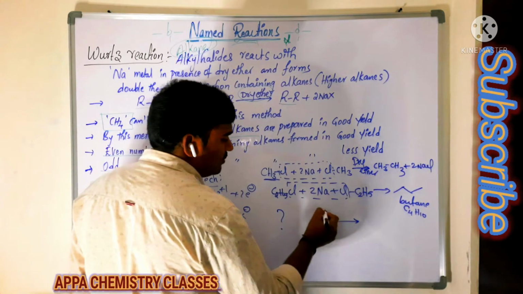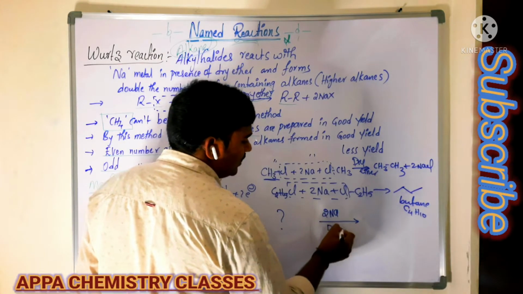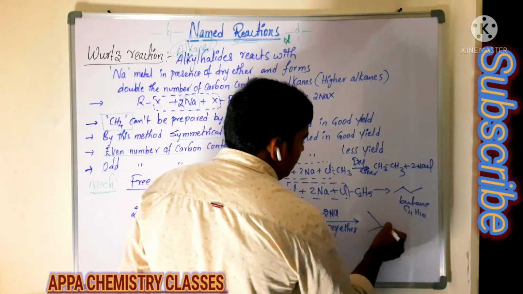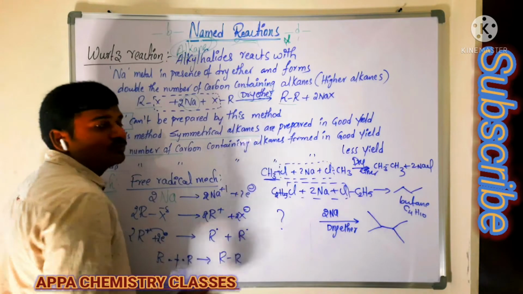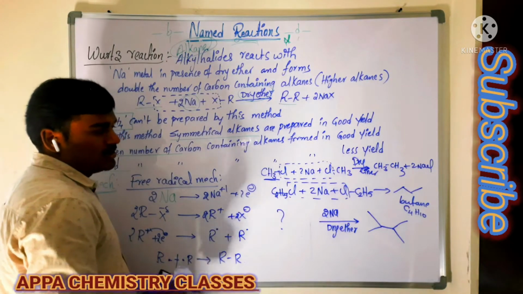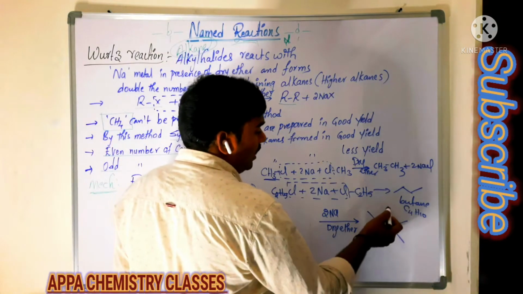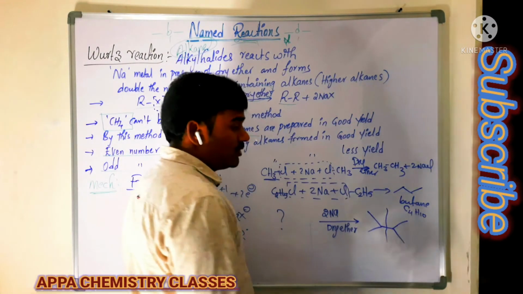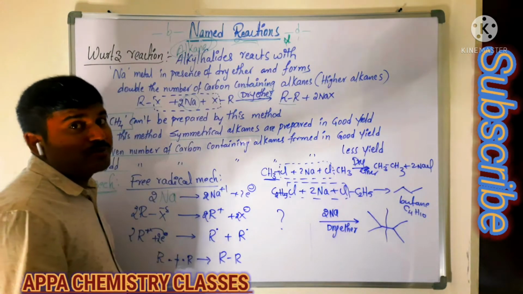Now which alkyl halide, when it reacts with sodium metal in presence of dry ether, gives this compound? At that condition, you have to do symmetrical breakage. There are so many possible ways, but in a Wurtz reaction, the symmetrical alkane is the major product.